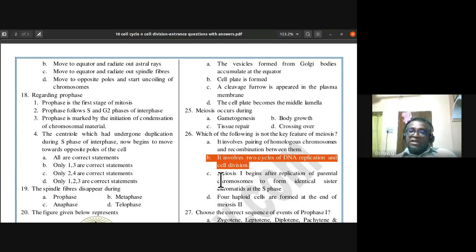Anyway, let us read the other two. Meiosis 1 begins after replication of parental chromosomes to form identical sister chromatids at the S phase. Okay, so that is correct. Four haploid cells are formed at the end of meiosis 2. That is also a key feature of meiosis. So B is not a key feature of meiosis.